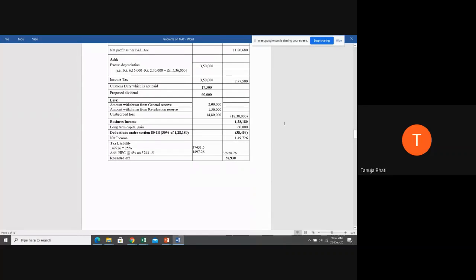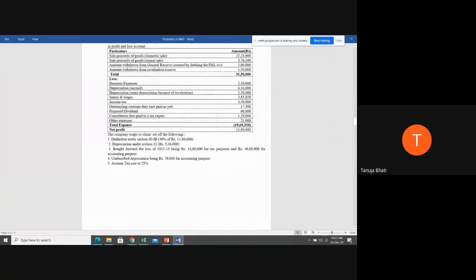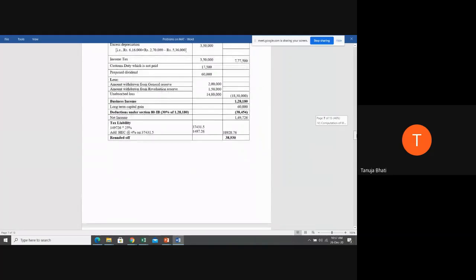Then after getting the business income and long-term capital gain, you get what? You get gross total income. From that, you're going to minus deductions. So your deduction is given under section 80 IB, that is 30% of rupees 11,80,680. So you have taken less deductions. So that comes to 38,454. Okay. Then you get the net income when you minus the deductions. Net income is nothing but take the gross total income minus the deduction, you get the net income.